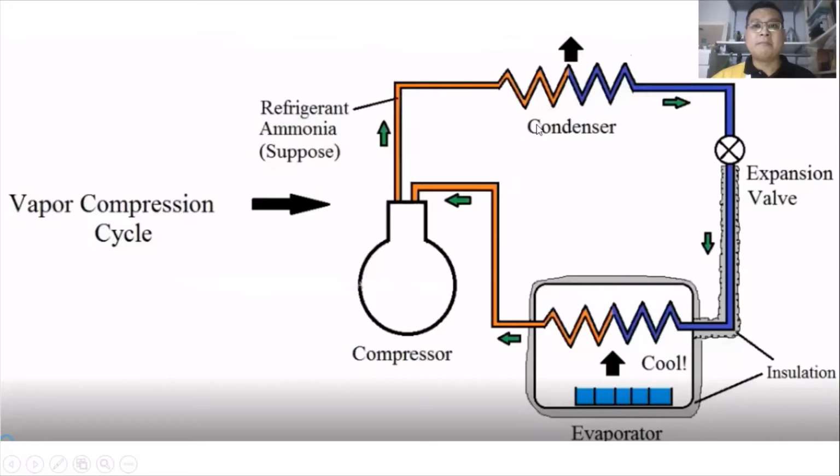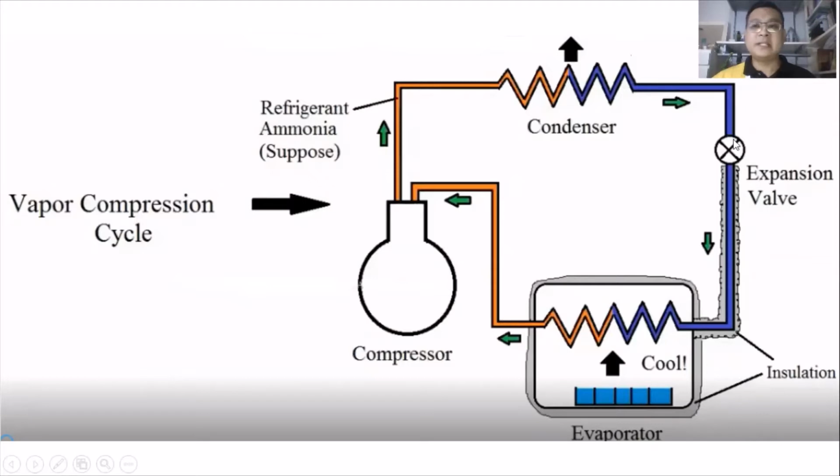By the condenser function, the heat is released to the environment, rejected to the outside, and then the refrigerant changes phase into liquid.